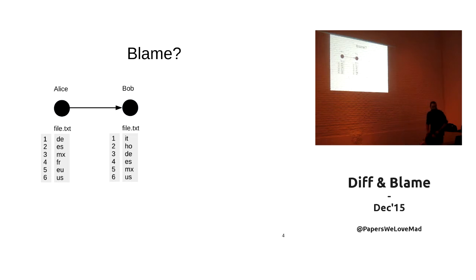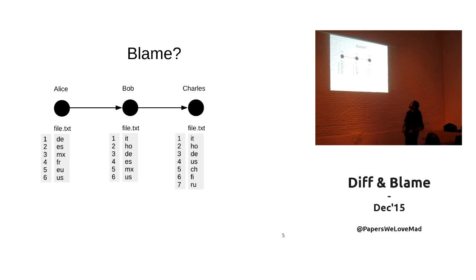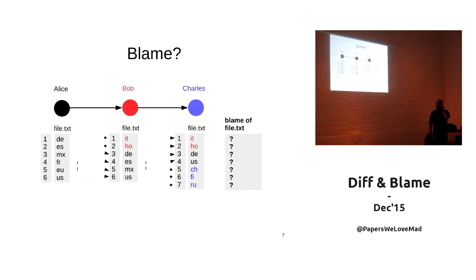Can you see? Okay. And maybe a few days after that, Charles made another modification. So he removed Spain and Mexico and inserted China, Finland, and Russia. So performing a blame over that file is, can you tell me who wrote each of these lines? So you try to guess who wrote each of these lines. It's quite easy because the history of the file is not very long. I can give you a little help.